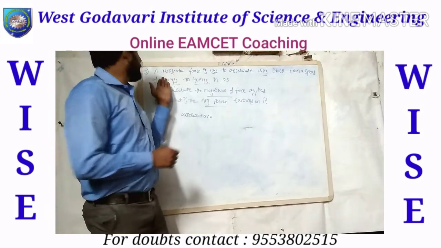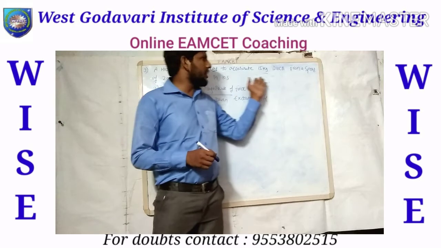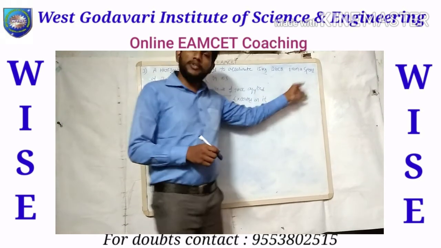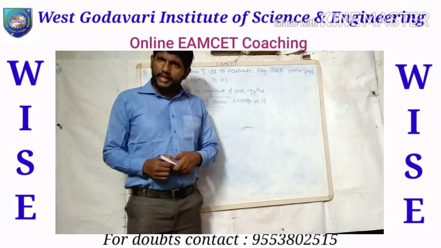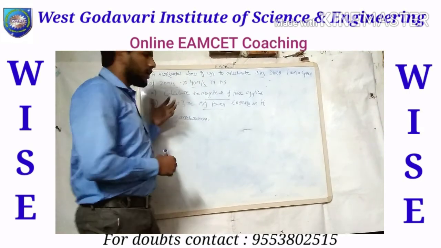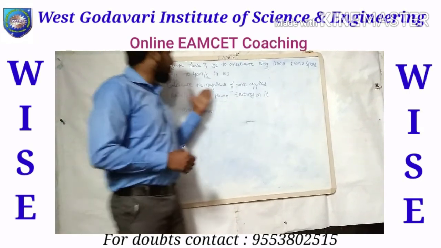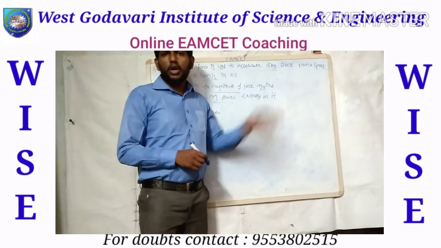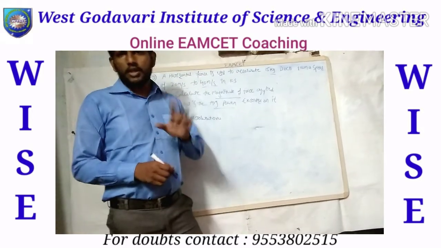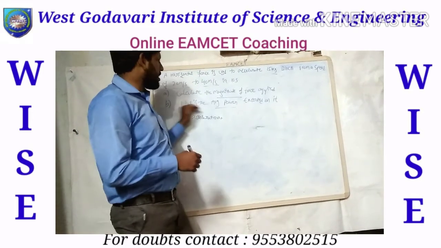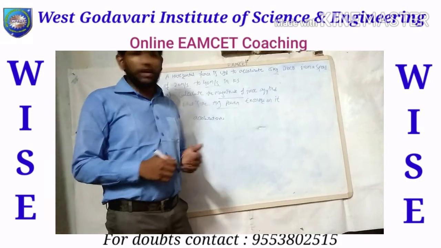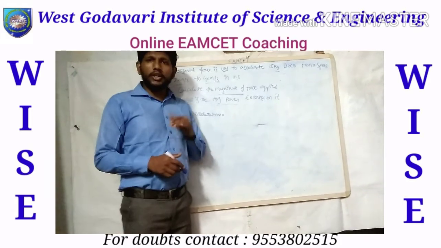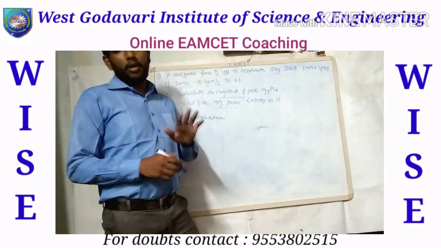The third problem: a horizontal force is used to accelerate a 15 kg block from a speed of 20 meters per second to 40 meters per second in 10 seconds. We need to calculate the magnitude of the force applied, and second, the average power exerted on it. For that we can also find the maximum power and minimum power.